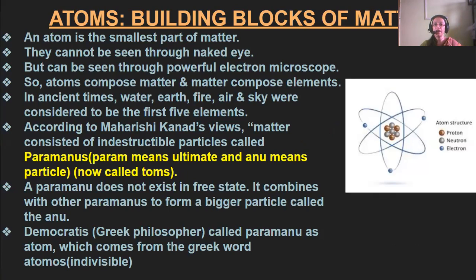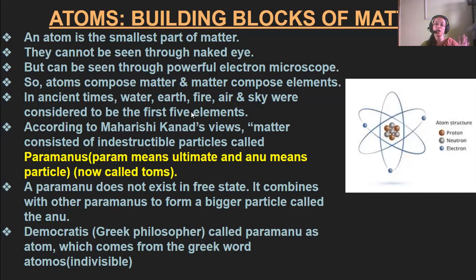So, what is an atom? It is the smallest part of matter that cannot be seen through the naked eye. It is so small that you cannot see it with the naked eye, but if we use a powerful electron microscope, then we can see the atom of an element. Atoms build up matter, and matter builds up elements.